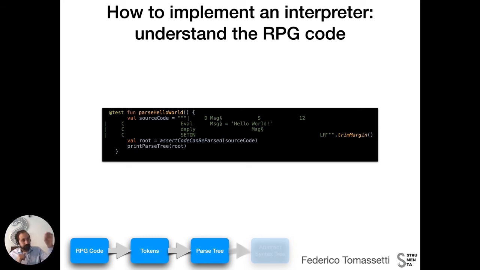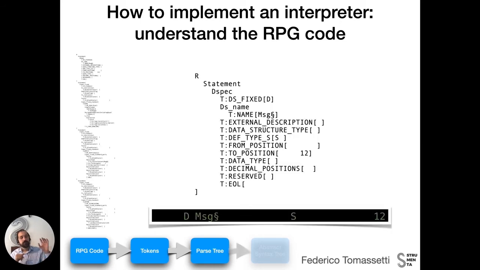Now, we have this, still the same 4 lines, and for those 4 lines we obtain a parse tree that is on the left of the screen. And you can see it's very long and complex. I do not expect you to be able to read that.